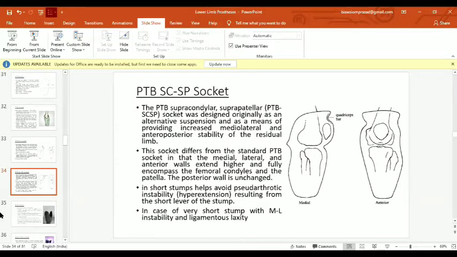And there is a different modification to it. The socket differs from the standard PTB socket in that the medial and lateral anteriors extend higher and fully encompass the condyles, whereas the posterior wall is unchanged, as it is the same as the PTB SC socket. And the bar is also modified there, or we incorporate it for the correction of genu recurvatum.